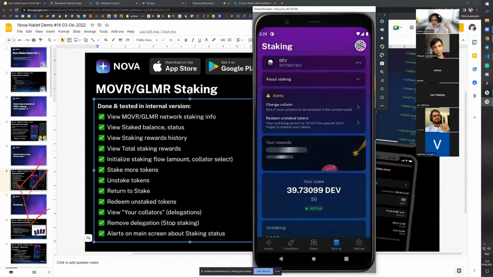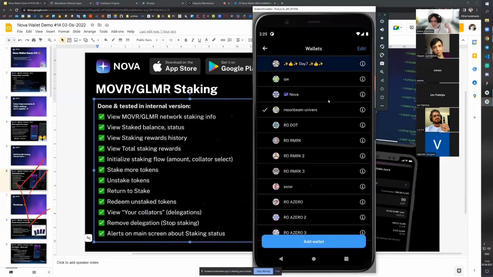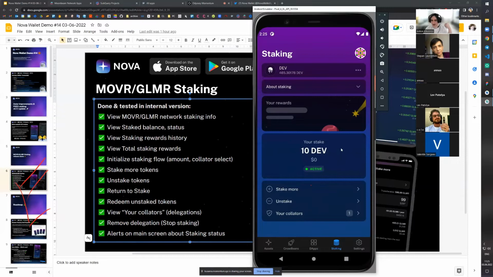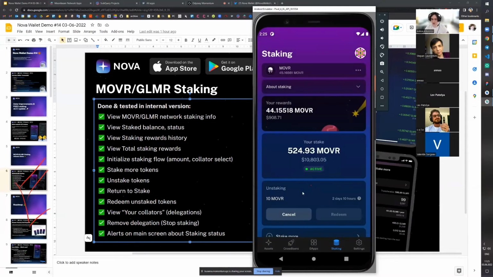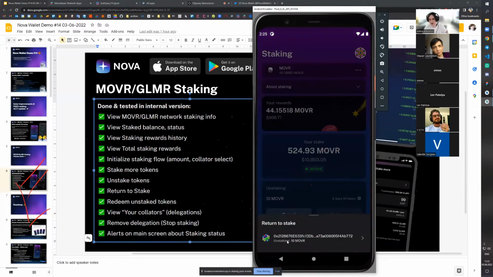So let's go back to our account. And let's try to return these tokens back to staking, just in case we decided to change our mind, right? So we don't want to unstake these tokens anymore. So in this case, we will go and cancel our unstaking request, which is basically return to staking.